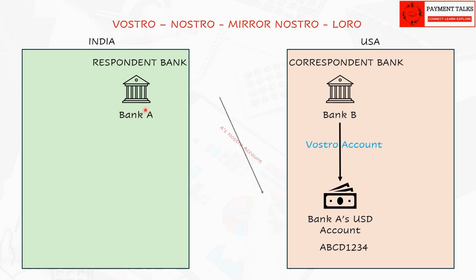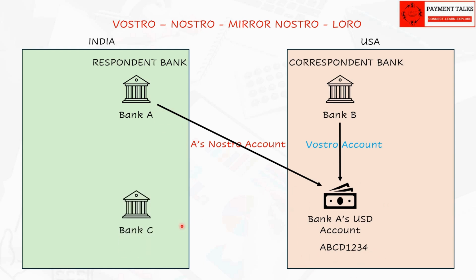From Bank A's perspective, this account is called a Nostro account. The term Nostro means ours in Latin. Here, Bank A says our account to Bank B. Nostro account is held in foreign currency. In this case, the foreign currency for Bank A is USD from India. Please note, it is the same account ABCD1234 that is referred here.